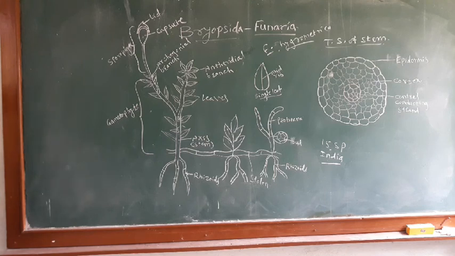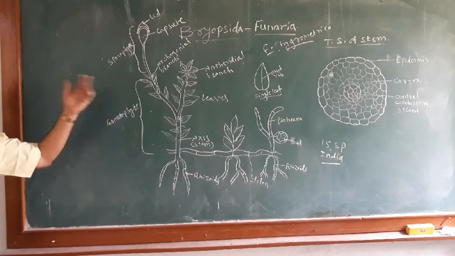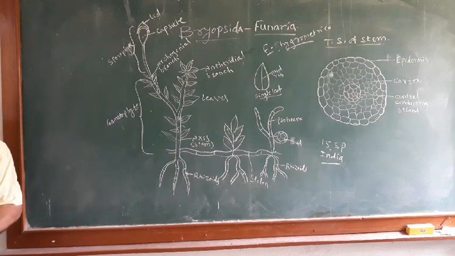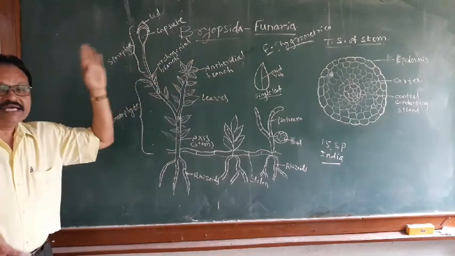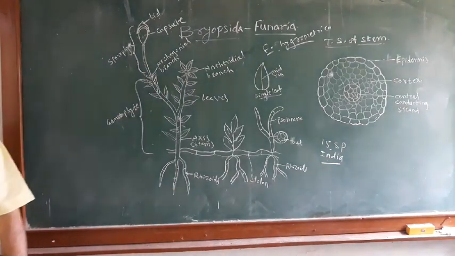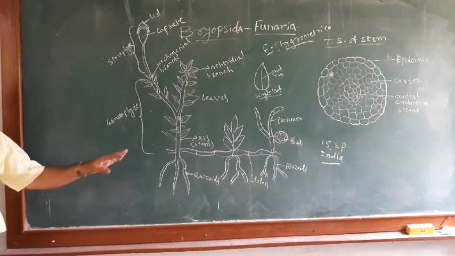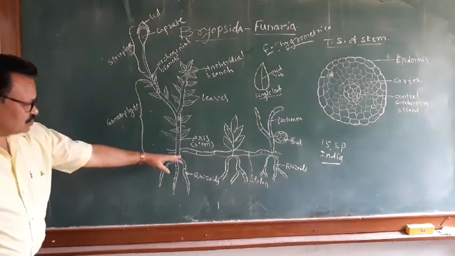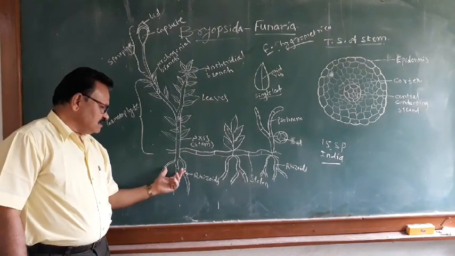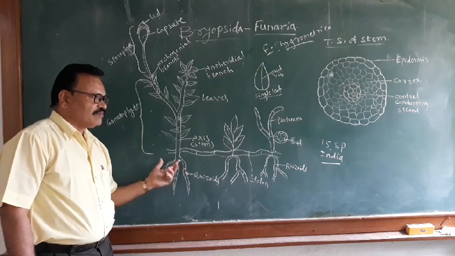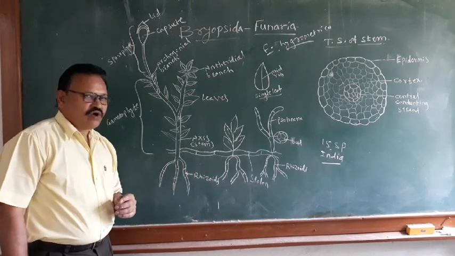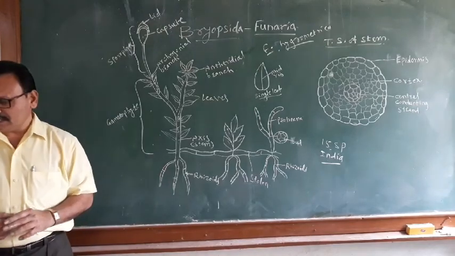The aerial part of the stem is green, and produces the leaves also. Leaves are small, scaly, spirally arranged. It shows the antheridiophore and the archegoniophore at their tip. Roots are absent; instead rhizoids are present. The rhizoids help in anchoring the plant to the substratum and absorption of water and minerals. This is the function of the rhizoids.